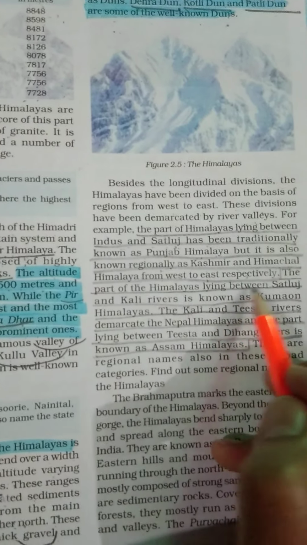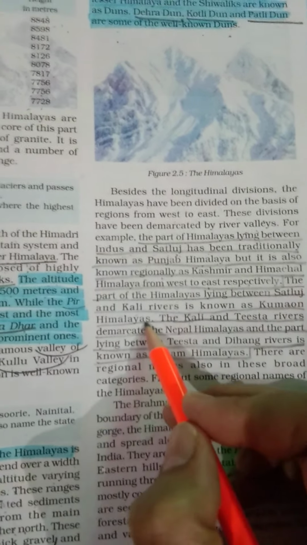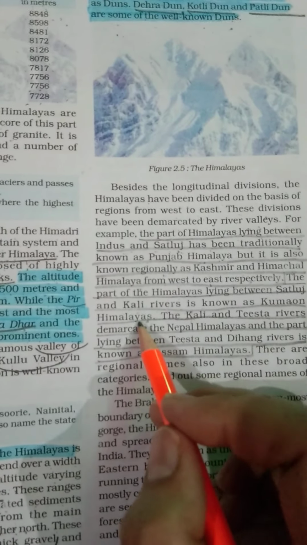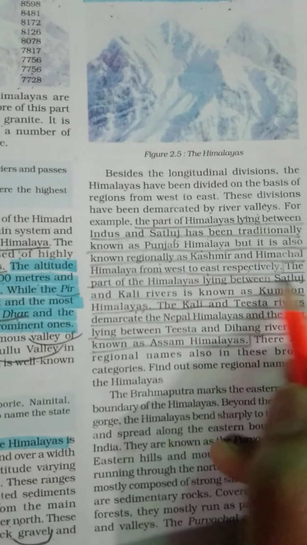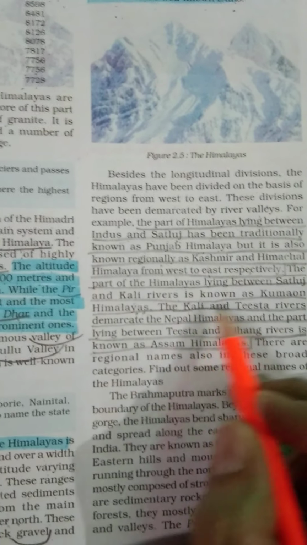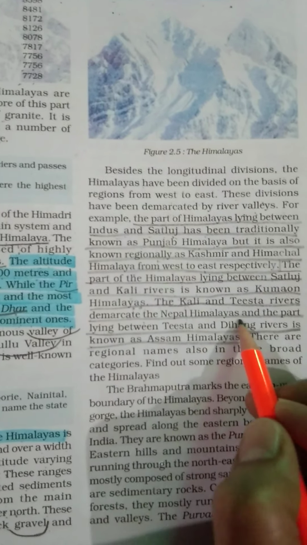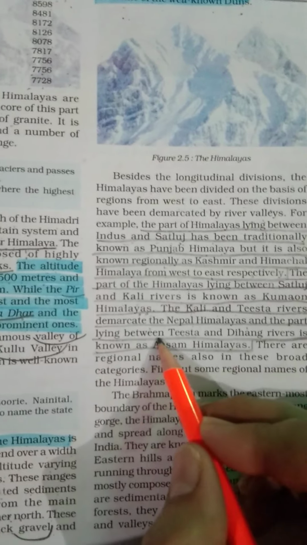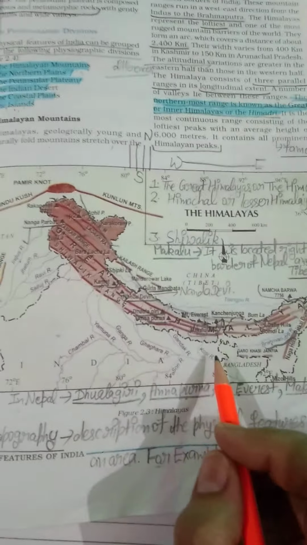The part of Himalayas lying between Satluj and Kali rivers is known as Kumaon Himalayas. Student, this is the classification on the basis of our rivers. The Kali and Tista rivers demarcate the Nepal Himalayas, and the part lying between Tista and Dihang rivers is known as Assam Himalayas. Students, when you focus on this page number 9,